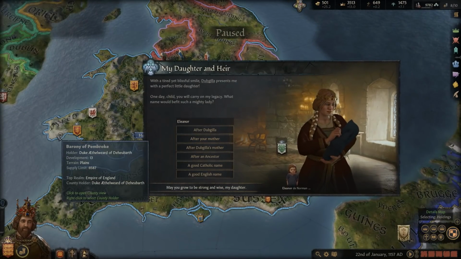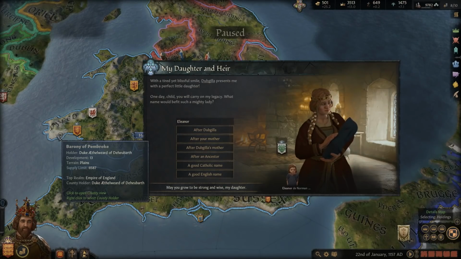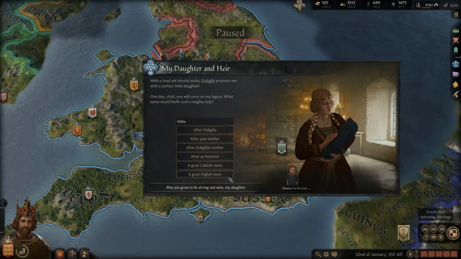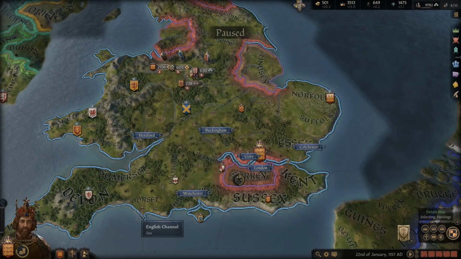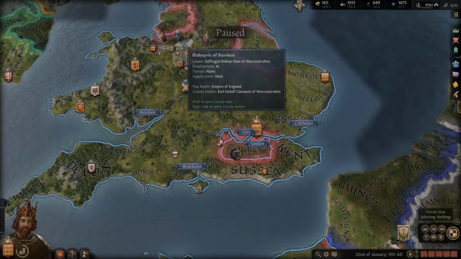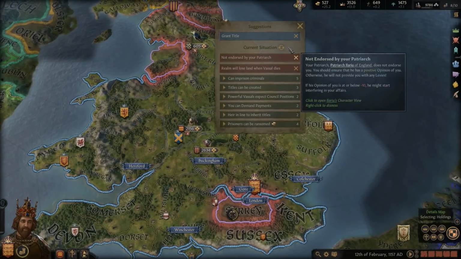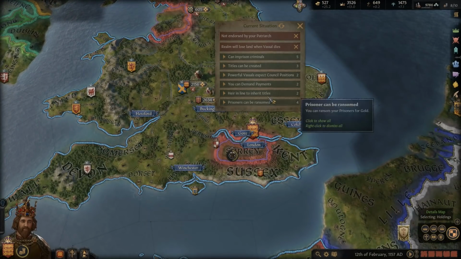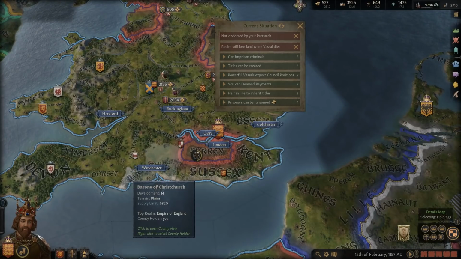With a tired yet blissful smile, Dogila presents me with a perfect little daughter. One day, child, you will carry on my legacy. What name would befit such a mighty lady? I almost want to go with Eleanor after we had that talk about Eleanor, but we are going to name her after our mother, Ailey. May you be a strong and wise ruler, my daughter. Okay, so we could be the guardian of her, and we'll see if we're going to do that or not, based on whether they have any sons in the meantime, before she comes of age, or comes of educative age.